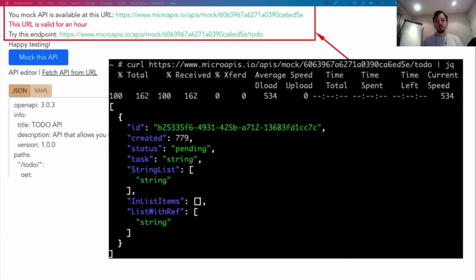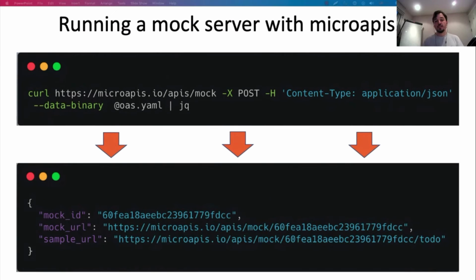So like I said at the beginning of this presentation, using Micro APIs for this purpose is easy. All you need to do is paste the API specification file in the input panel of the page, click the blue button, and you will get the base URL for your mock server. Optionally, you can also use the Micro APIs API to send your specification directly to the server and get your base URL directly from the server. So if you run this command to call the Micro APIs API directly, you will get a response which contains the ID of your mock server, the base URL of the server, and also a sample URL that you can use to test that everything is working fine.